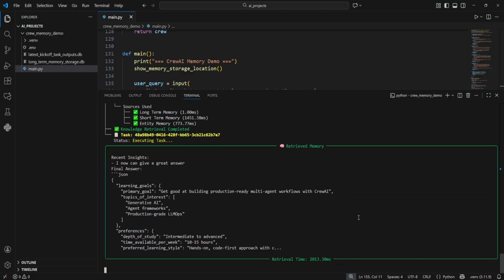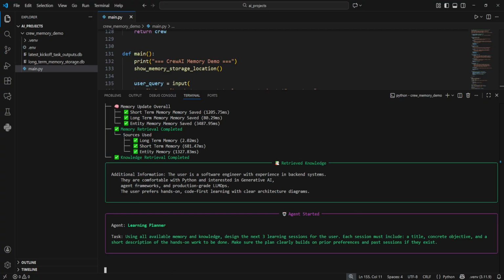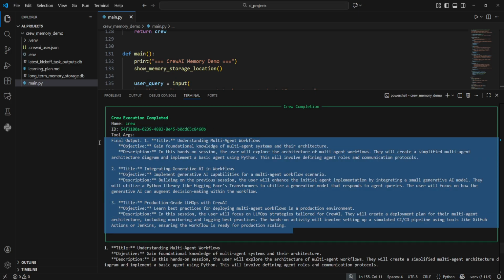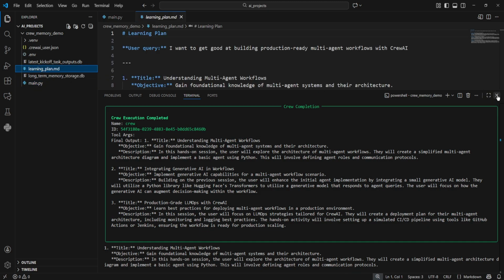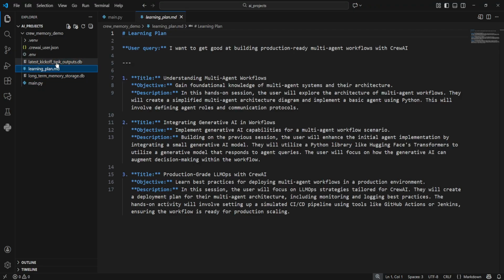Next, the learning planner agent runs. It reads from the memory stack, combines that information with the user profile knowledge source, and produces a 3-step plan tailored to your preferences. You will see something like this when the agents are done running. You can see the final output of the 2 agents, and you can also see it in the MD file. Here on the left, you can also see where the CrewAI stored the long-term and the short-term memory.